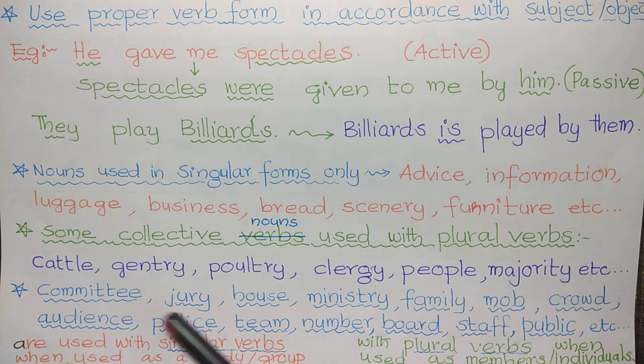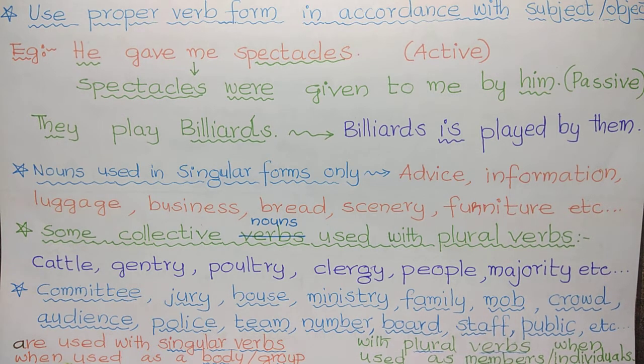Means these nouns are used as a singular entity, then we use singular verbs. And if they are divided, means if they are considered as members or individuals, then we need to use plural verbs.